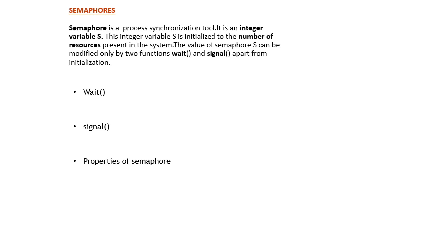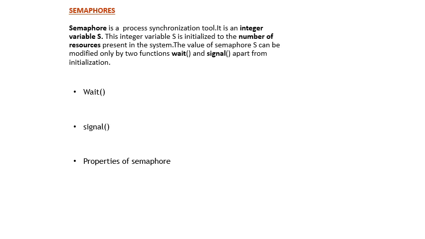What is wait? The classical definition of wait is that it decrements the value of its argument, the semaphore, as soon as it would become a non-negative value. Once the semaphore is non-negative, the value will be decremented. Next, signal increments the value of its argument, the semaphore, as an individual operation. So during signal, the value of the semaphore will be increased, and during wait, the value of the semaphore will be decreased.